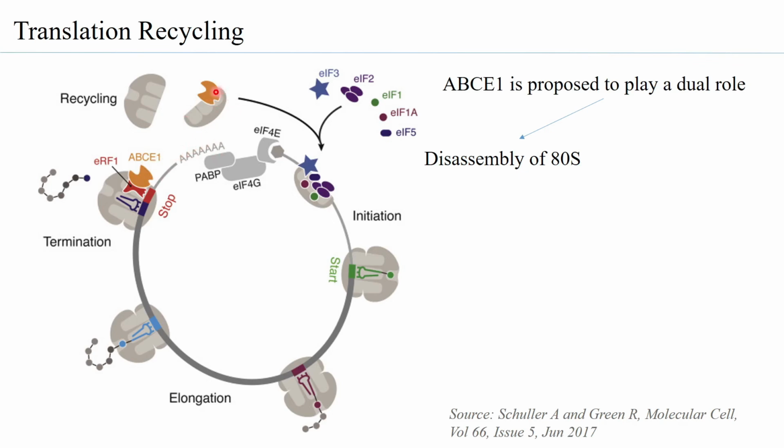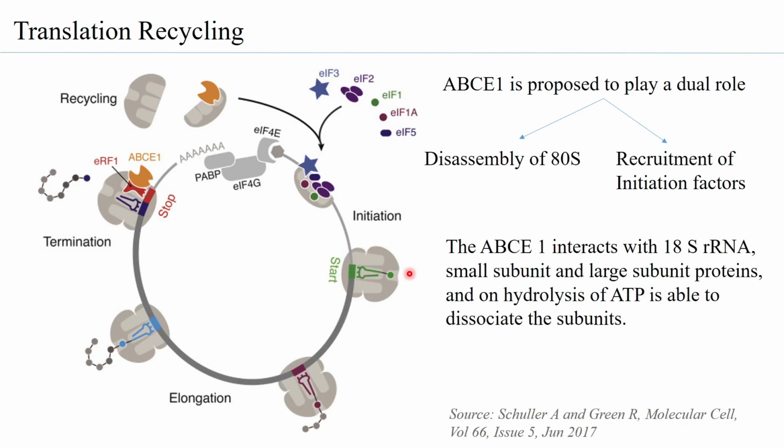So this ABCE1 recruits all the initiation factors and enables the formation of the pre-initiation complex again in such a way that the start codon is positioned at the P site. Then initiation occurs, the ATS complex forms, and translation starts.